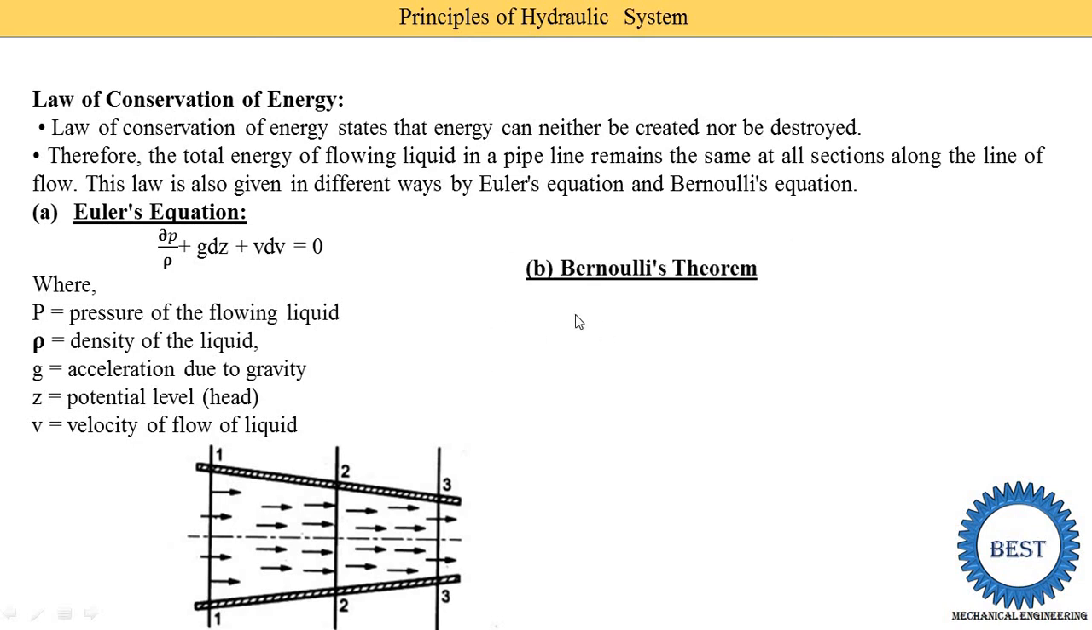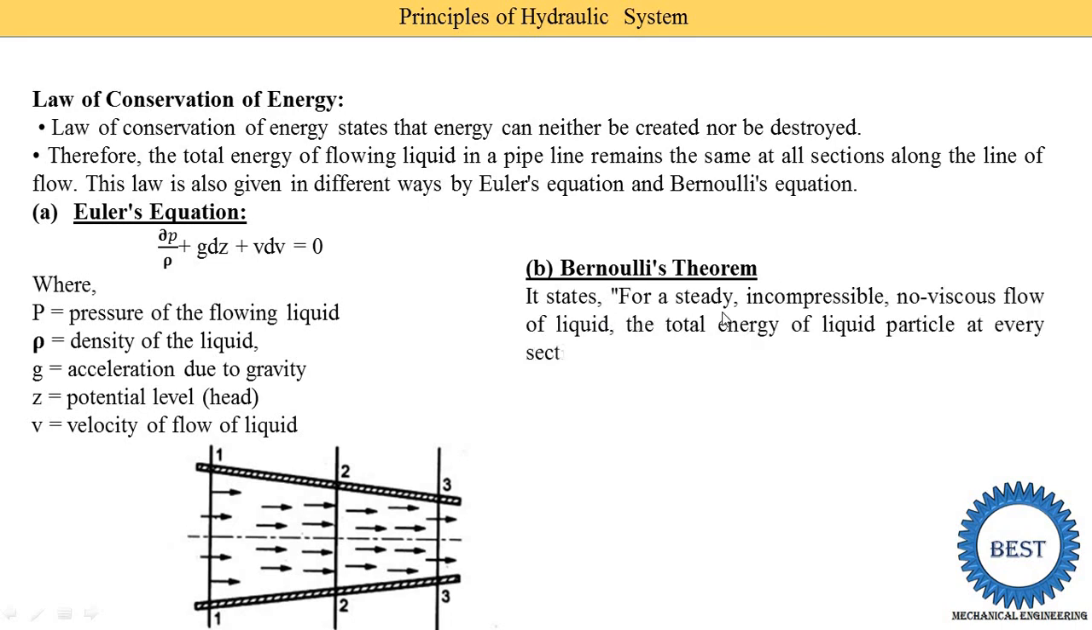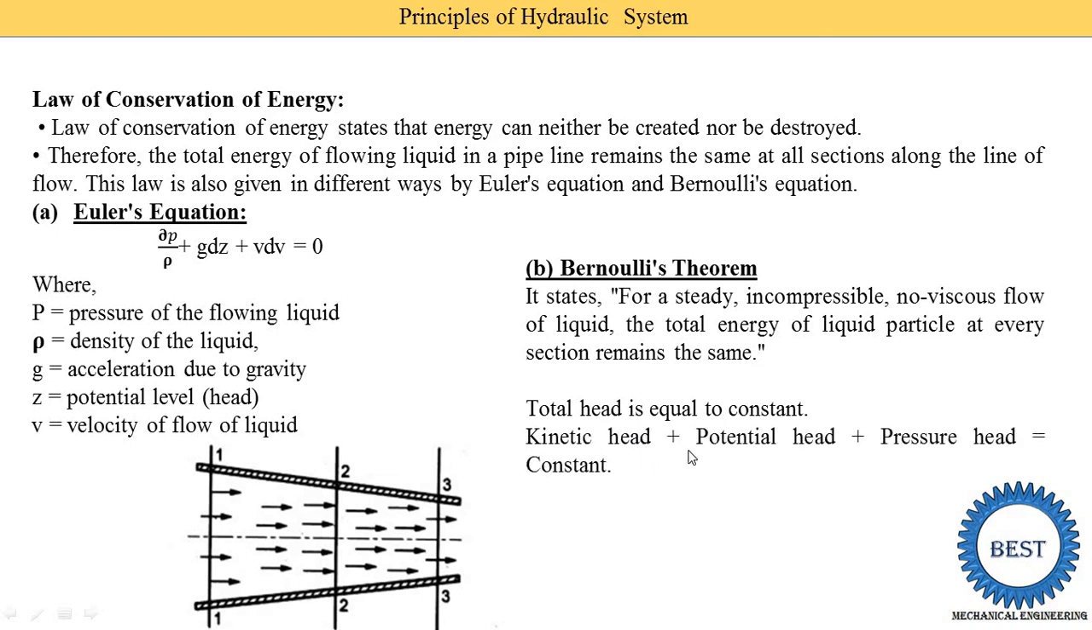Now second is Bernoulli's theorem. Bernoulli's theorem states that for a steady, incompressible, non-viscous flow of liquid, means suppose we consider that from this nozzle the liquid is flowing at a steady rate, means Q is the same at all the sections, and the liquid is incompressible and non-viscous, the total energy of liquid particles at every section remains the same, means at all 3 sections the total energy is the same. So total head is equal to constant, means kinetic head plus potential head plus pressure head is equal to constant.